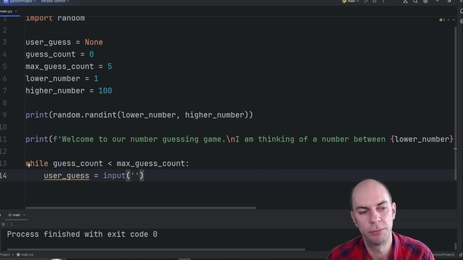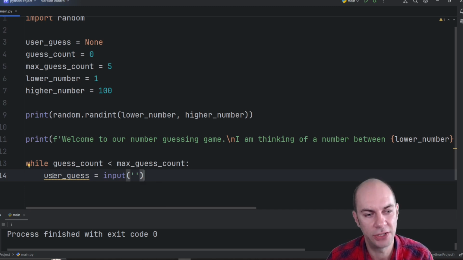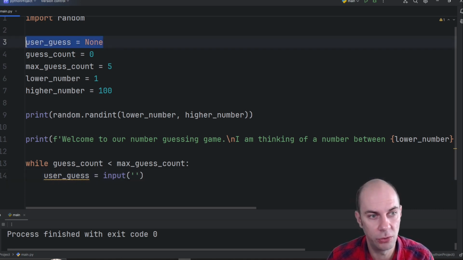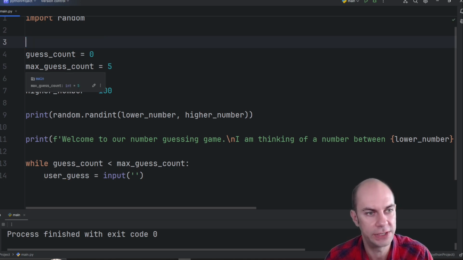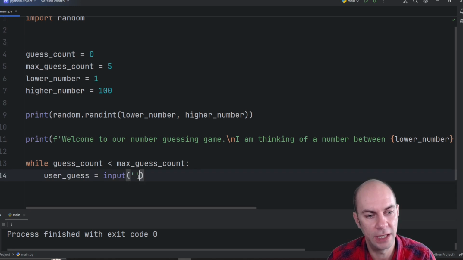Now I'm seeing a little problem here. It's highlighting user guess and it's saying that redeclared user guess defined above without usage. So the reason why that's happening is because we're actually defining user guess within the loop and also defining it outside of the loop. So Python is starting to get a bit confused. So I don't think I actually need it outside of the loop. So let's remove the definition from the outside of the loop.